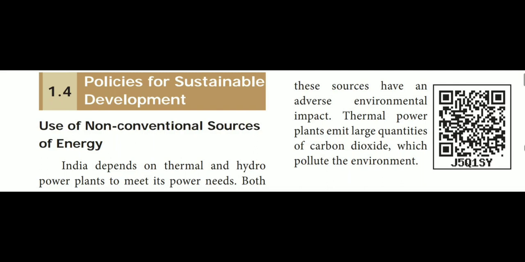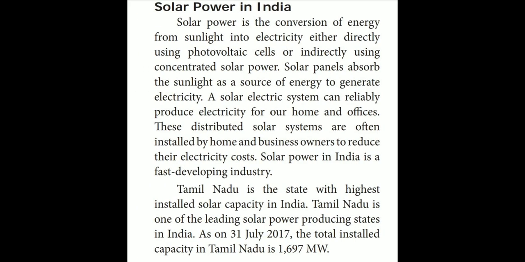Okay. So, next one is solar power in India. Actually, Tamil Nadu has the highest installed solar capacity in India. Tamil Nadu is one of the leading solar power producing states in India. So which is the leading state of solar power in India? Tamil Nadu. What is the use of solar power? From where are we getting that power? From the sun. Solar power is the conversion of energy from sunlight into electricity, either directly using photovoltaic cells or indirectly using concentrated solar power.